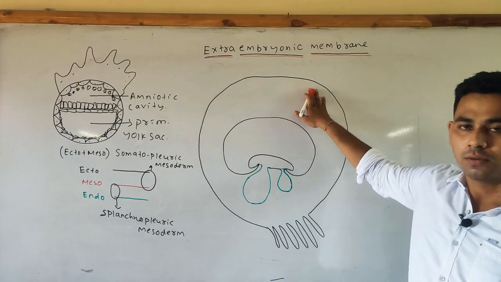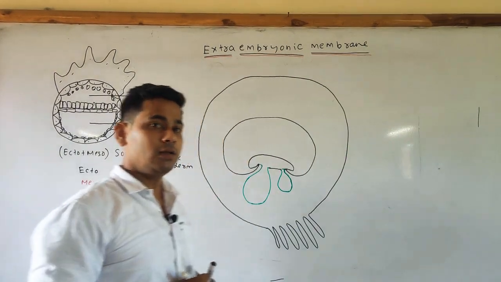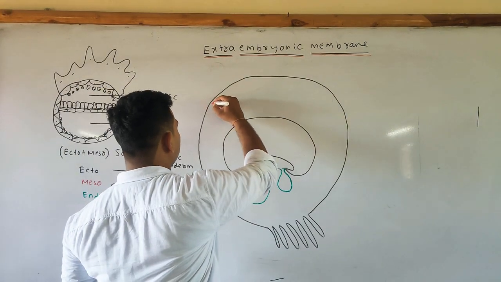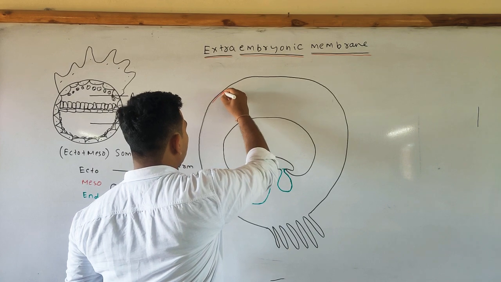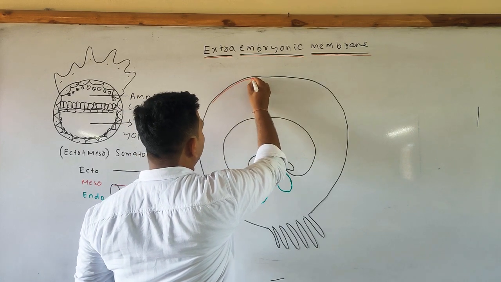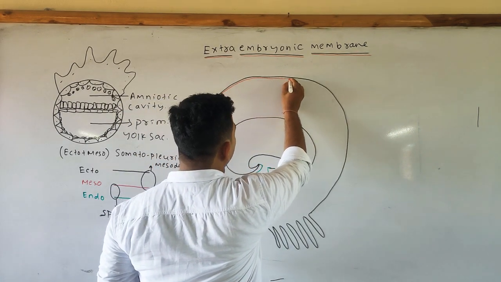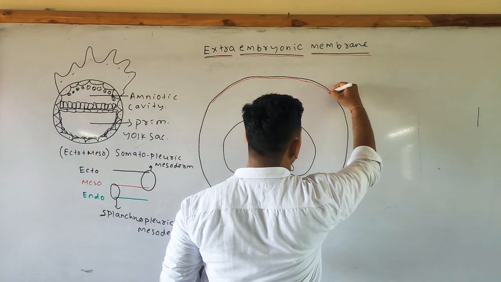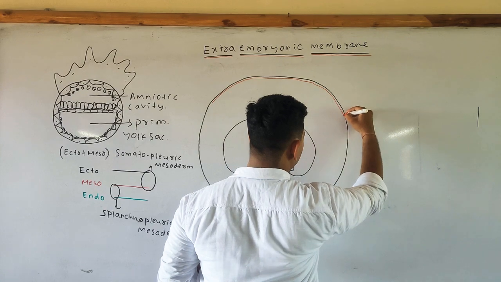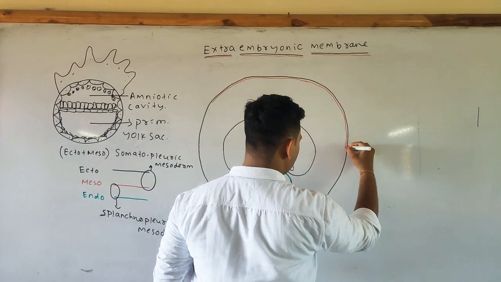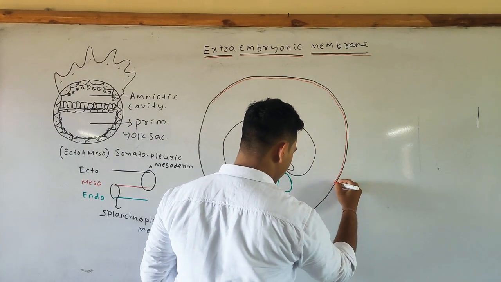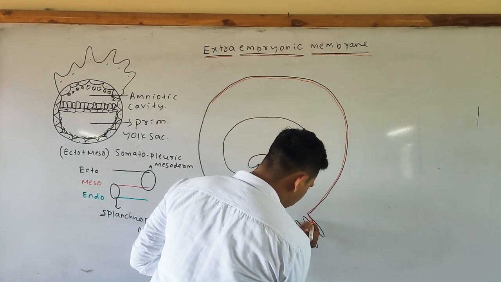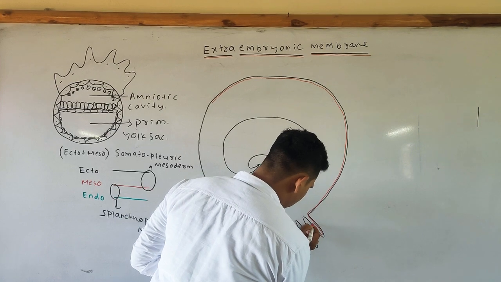The chorion is internally lined with the mesoderm, which I represent by the red color.